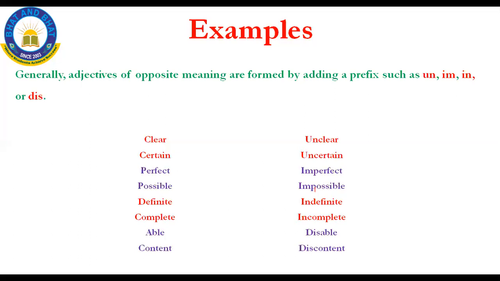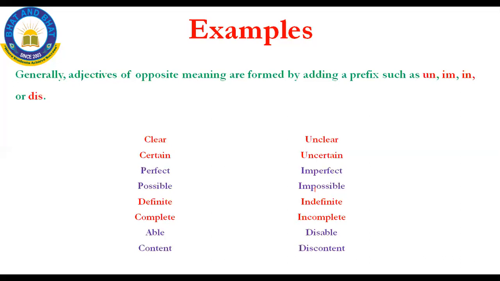For example, un, im. Look at the example, clear. I should add a prefix before it. Why is the prefix used in the adjective? It is used to make an opposite meaning.